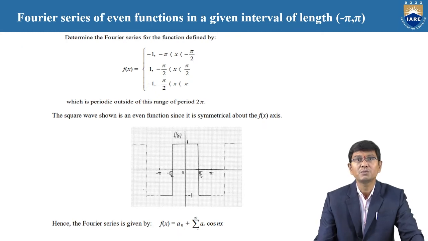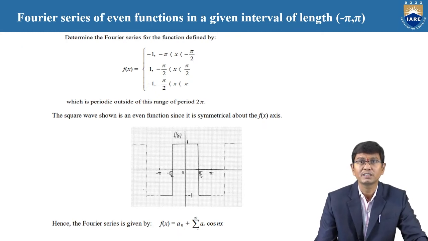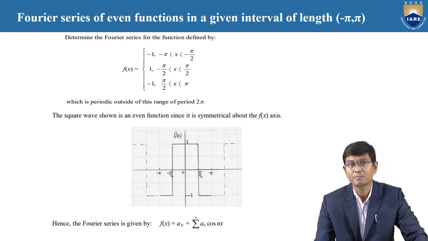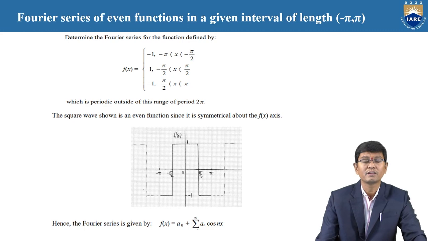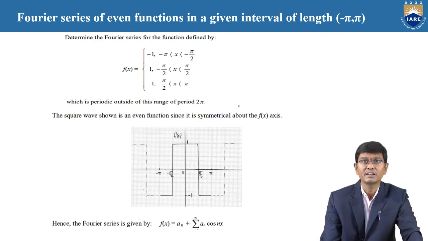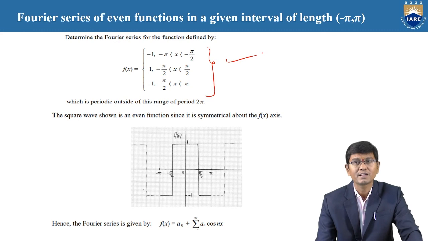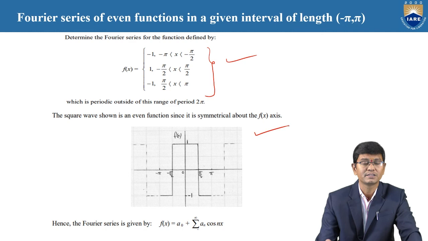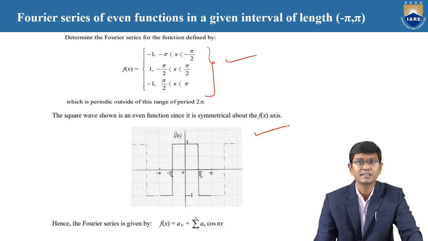Now we need to determine the required Fourier series. The given function is f of x equal to 1, minus 1, where the function is divided like that: minus pi to minus pi by 2, minus pi by 2 to pi by 2, pi by 2 to pi. Moreover, if you observe clearly, the given limits are between minus pi comma pi, so the function is clearly an even function. While we draw the diagram here also, it is according to what is shown in the figure like this. Here this is also an alternate formula.